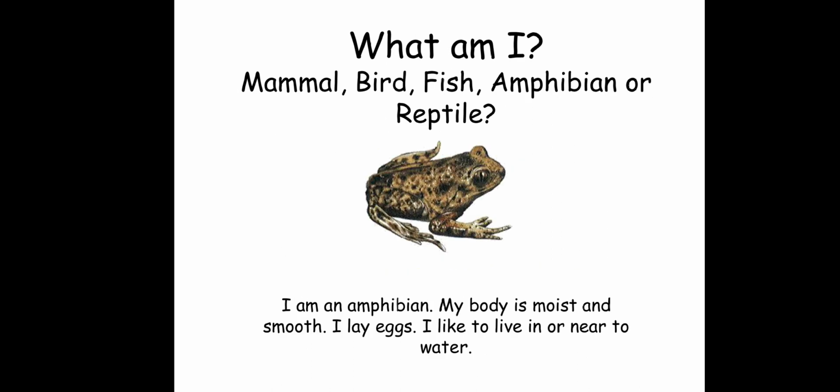Okay, let's proceed to a frog. What kind of animal is this? At first glance, you can eventually know what kind of animal this is. This is a frog. Then since this is a frog, frog is an amphibian. So what is the classification of a frog? Why is this animal included in amphibians? Because its skin is moist and smooth, and also frog can lay eggs, and they can live near both land and water. Okay, so that is frog.